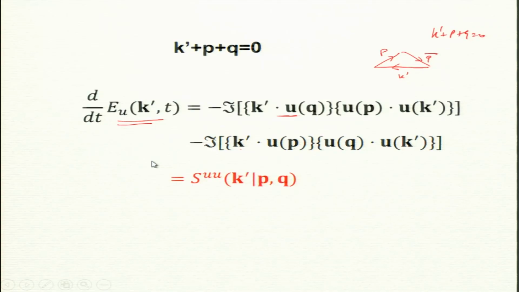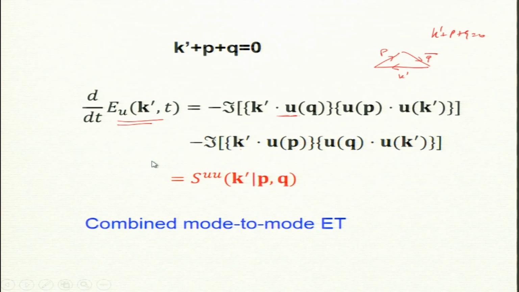Now, this was derived much earlier by Kraichnan for a single triad. Please remember, a single triad. This is called the combined mode-to-mode transfer, Kraichnan 1959. ET means I will use the shorthand for energy transfer.